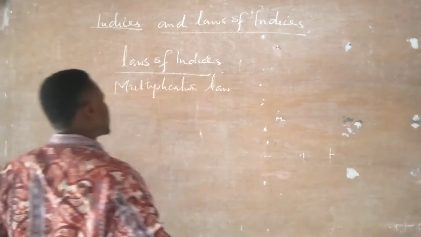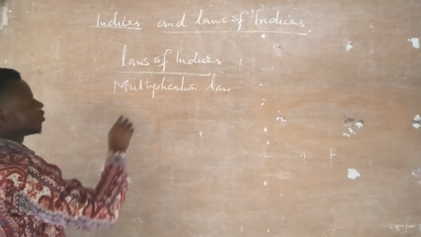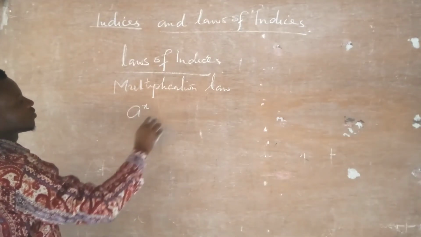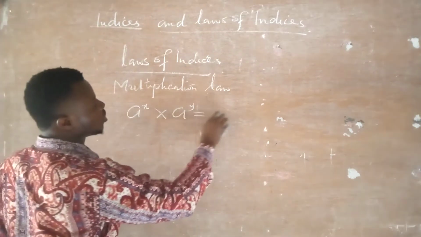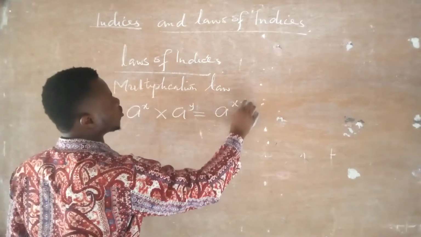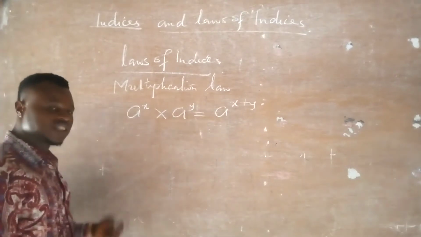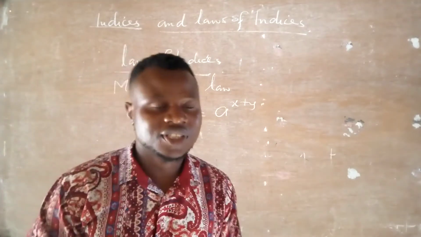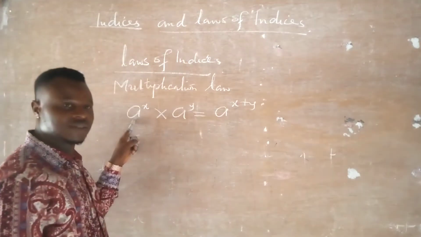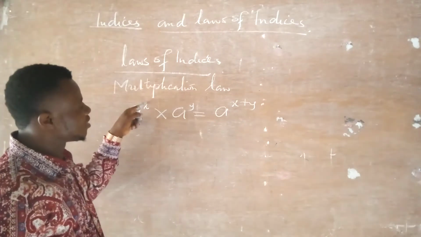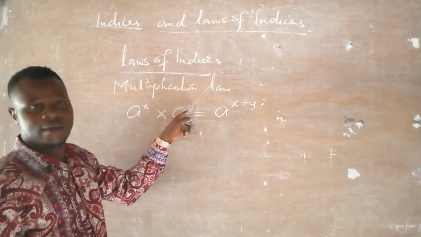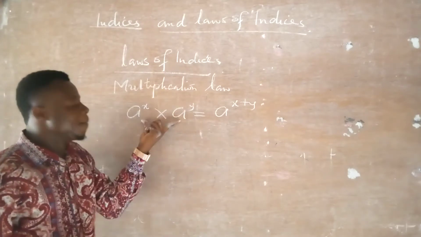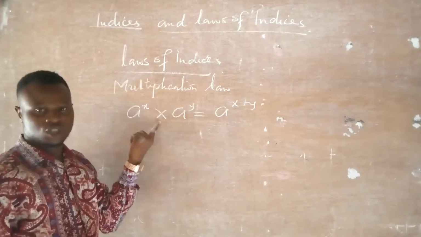law. In this multiplication law, if I have a raised to power x times a raised to power y, it is going to give us a raised to power x plus y. Now look at this first law. This is an index of a raised to power x. This is also an index of a raised to power y. Now they are combined, operating together with the sign of multiplication.